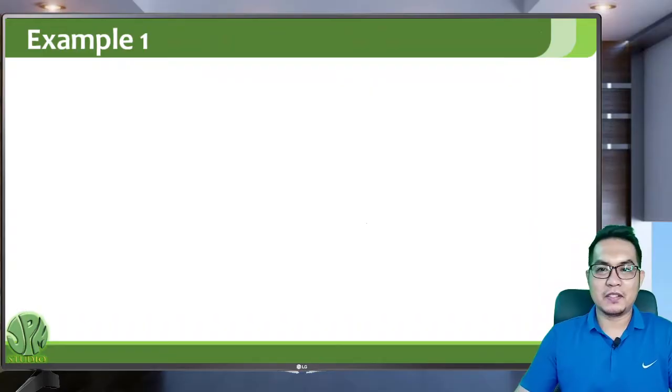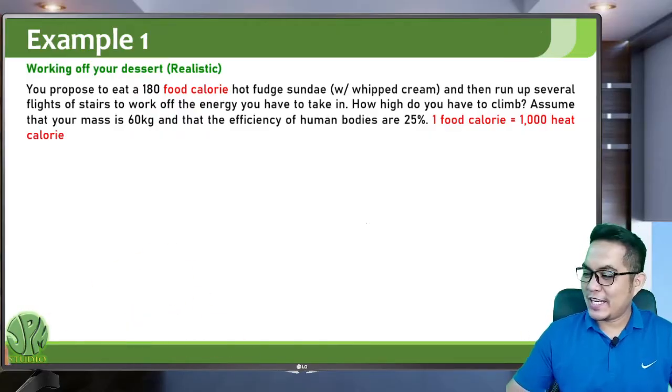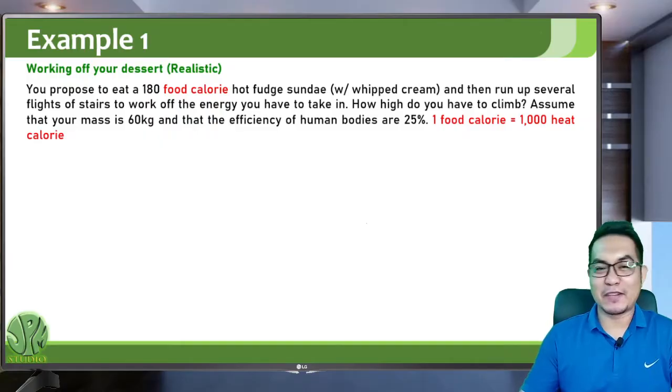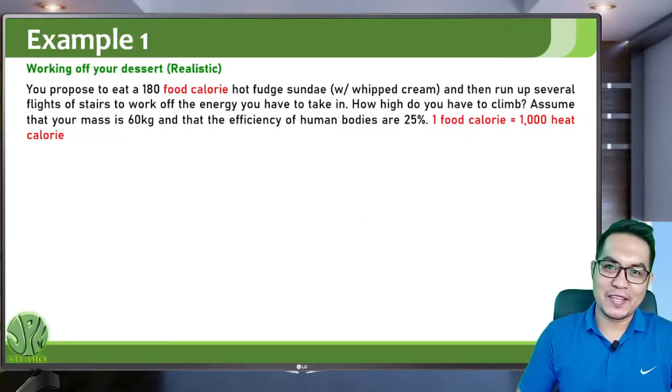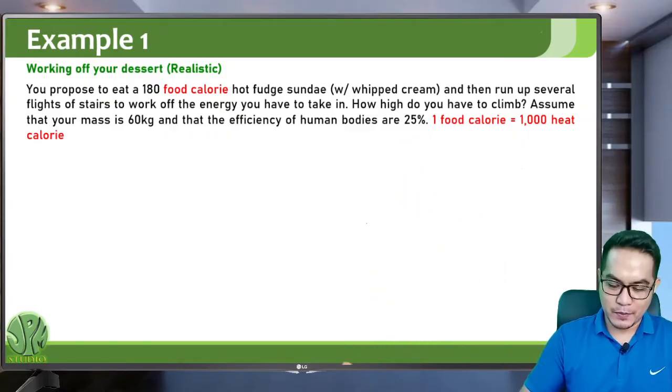Okay, let's now have an example of the topics on the second law of thermodynamics. Okay, this is now a follow-up of the example in the first law of thermodynamics. So you have the same problem. You propose to eat 180 food calories, so that's 180,000 calories of hot fudge sundae with whipped cream, and then run up several flights of stairs to work. So how high do you have to climb? Assume that your mass is 60 kilograms and that the efficiency of your human body is 25%. So you assume your body is a heat engine with an efficiency of 25%.